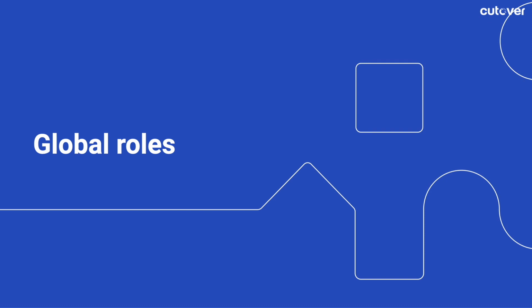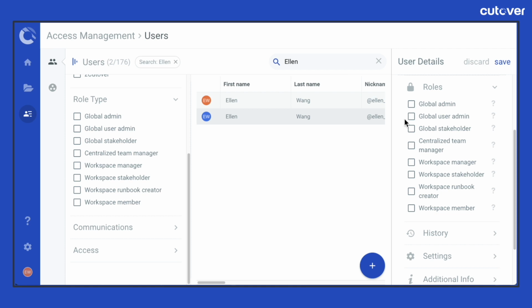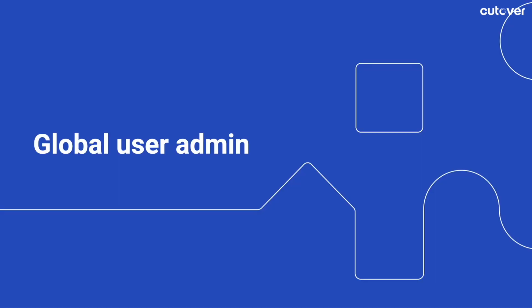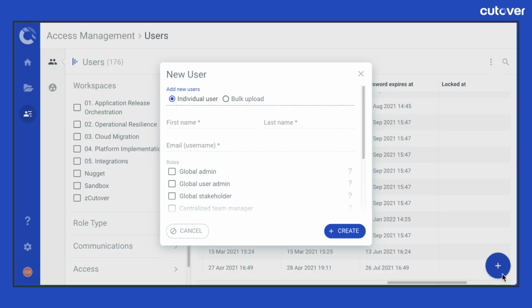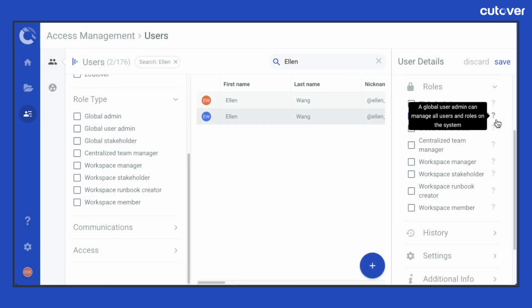We will first look into global roles. So global roles offer 2 different types of access: global user admin and global stakeholder. You can find both roles under the user access management settings. The global user admin role can manage all users within an instance. They can add, edit, and archive users from the user management section.